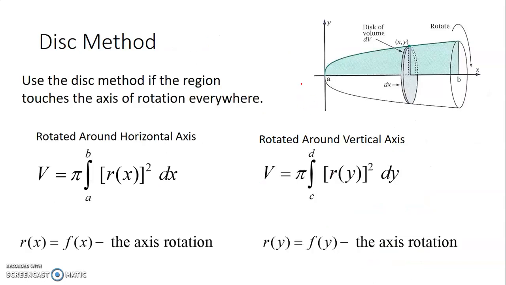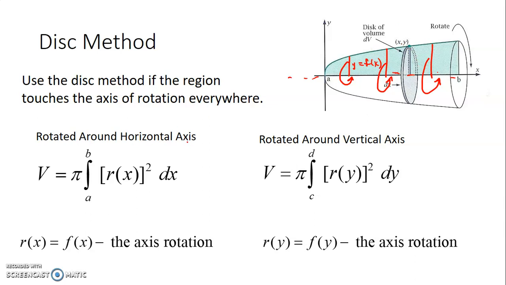The other two topics in this unit are the disk method and the washer method. So you use the disk method if the region that you're rotating touches the axis of rotation everywhere. For example, here, the region in blue that I'm rotating touches the x-axis everywhere. So at every point, I'm taking a radius, which is basically just my function, and then I'm rotating it around to create a circle or a disk. So this radius turns into a disk. At every point, this radius is turning into a disk.